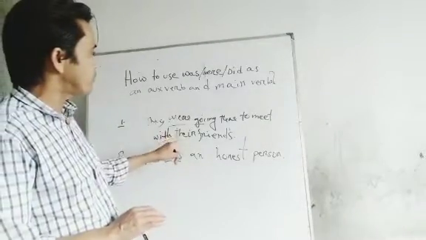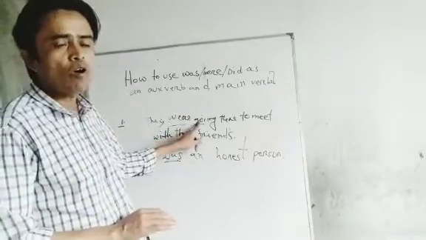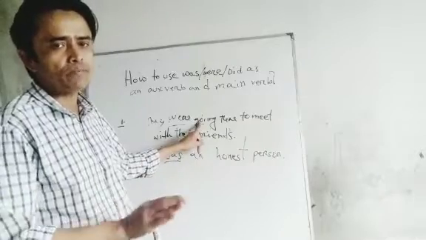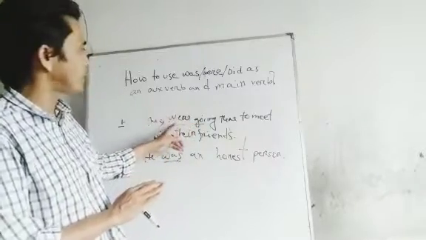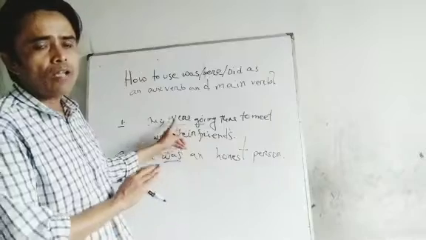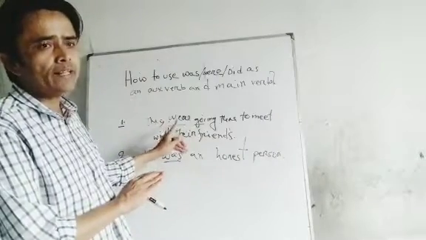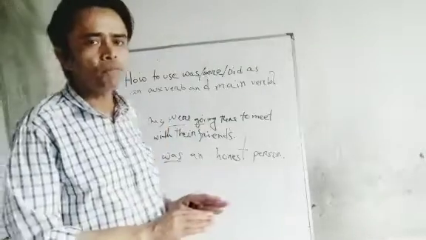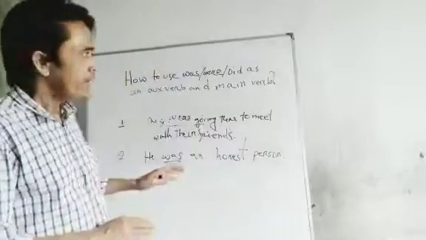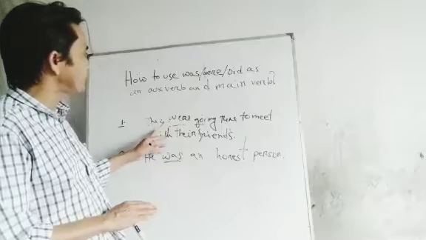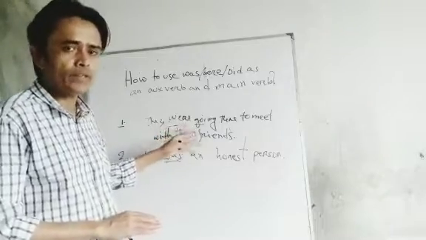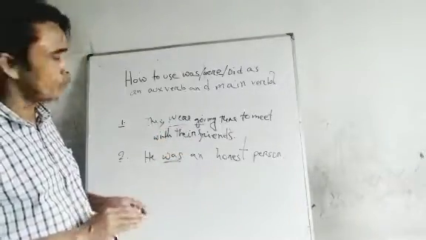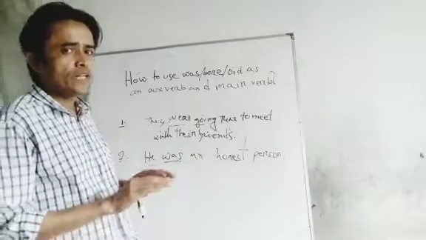This is also very important. Go is the main verb, so were is of course the auxiliary verb. As the subject is plural, that's why we have used were. Do you understand? I hope you understand it very clearly.